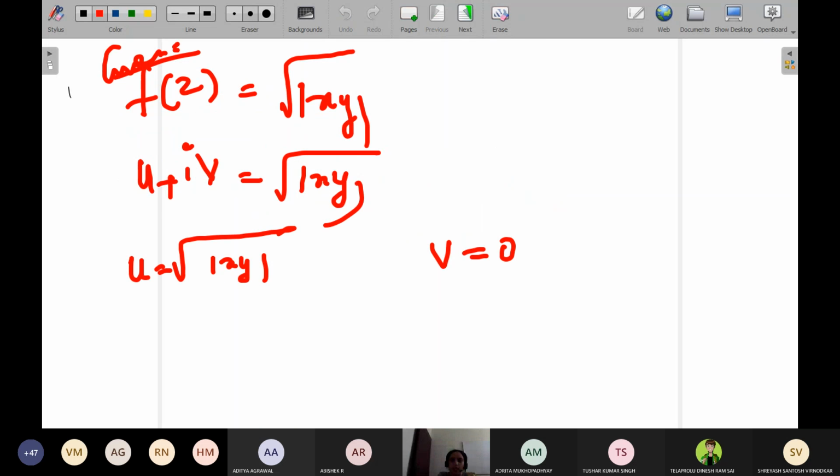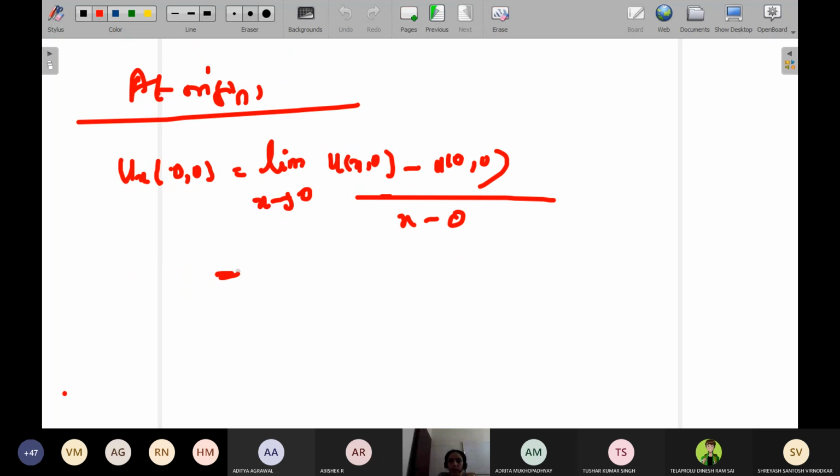U is equal to root of mod xy, so in the place of x we write x, and in the place of y we replace 0. So the first term becomes 0. So 0 minus 0 divided by x, which is 0 by x, which is equal to 0. So ux is equal to 0 at the origin.